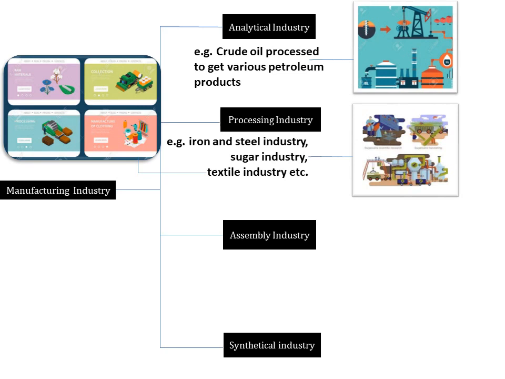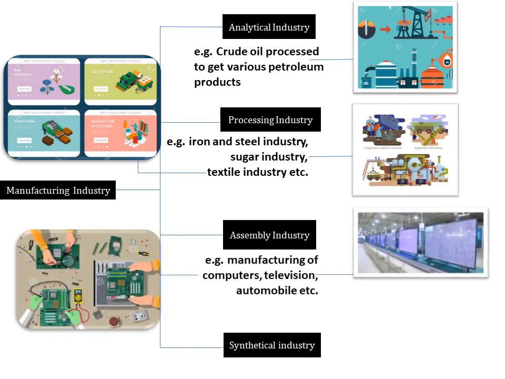The third is the assembly industry. In this industry, the various finished products are combined to produce a new finished product. For example, manufacturing of computers, television, automobile, etc. And the last one, that is the synthetical industry, which combines various ingredients into a new product. Example, cement.